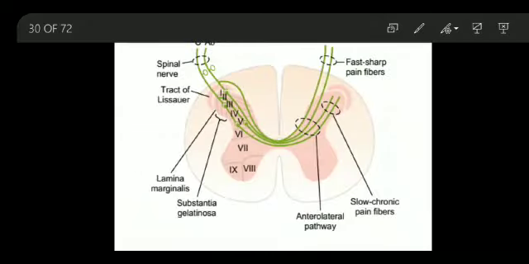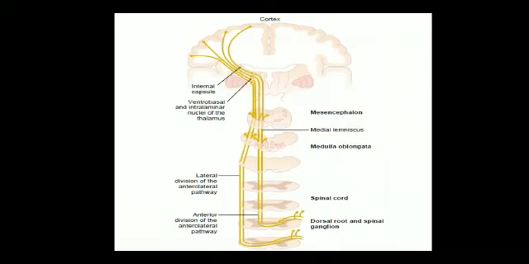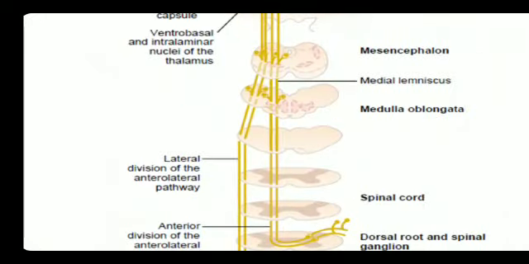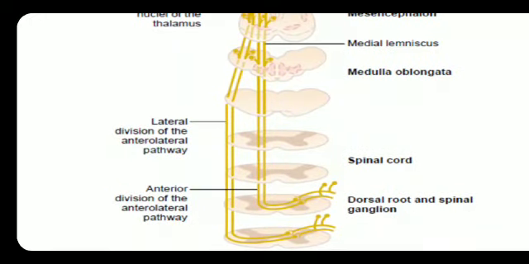So now we'll see the diagram which shows the anterolateral pathway, its anatomy, the anterior division and the lateral division.